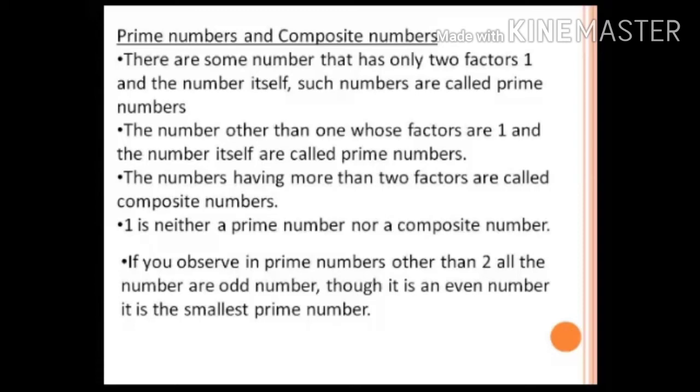If you observe here, 2 is the smallest prime number. The table we have already seen in the previous slide. Other than that, all the other given numbers are odd numbers, isn't it? 2 was a prime number, and 3, 5, 7 and 11 from 1 to 12 we have seen. All the other prime numbers were odd numbers, but only 2 was an even number. So we consider 2 as the smallest prime number. Though it is an even number, it is the smallest prime number.